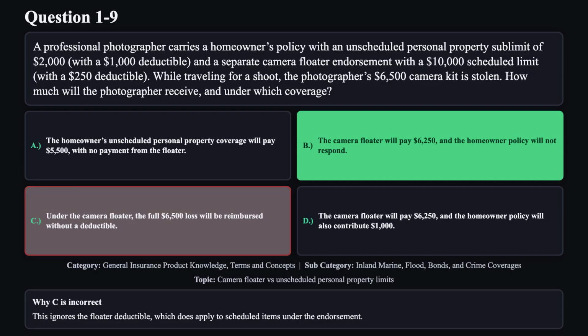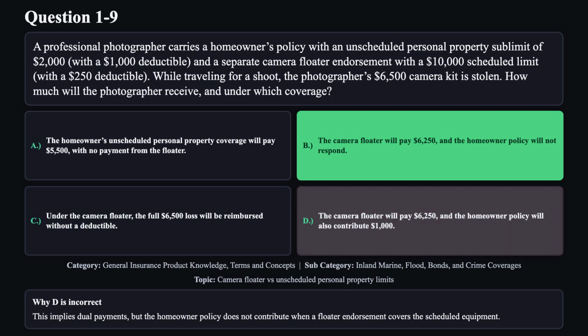This ignores the floater deductible, which does apply to scheduled items under the endorsement. Reason D is not correct. This implies dual payments, but the homeowner policy does not contribute when a floater endorsement covers the scheduled equipment.